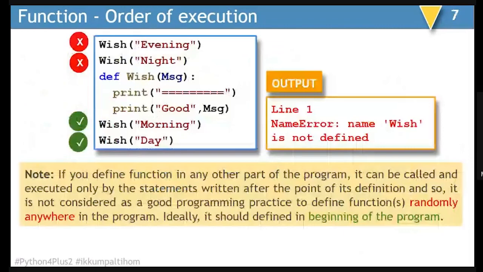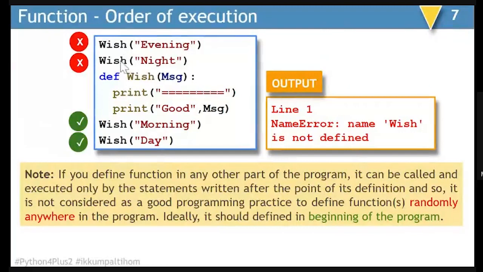Now, what we can do in a function and what we can't do in a function is very important, and also in what order the definition should be present. Ideally, the definition of the function should be on top of the program. If you try putting the function somewhere else in the program and try calling it before its definition, you will obviously get an error. So if I remove the first 2 calls, the function will start working. But if you call it before its definition, it is not going to work.